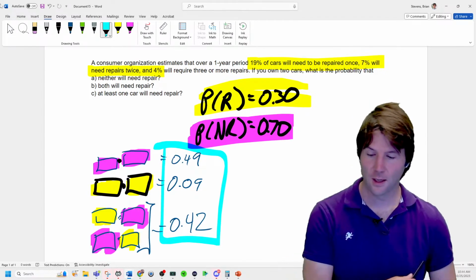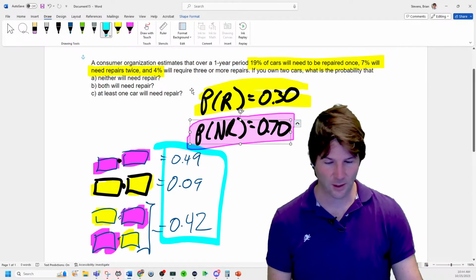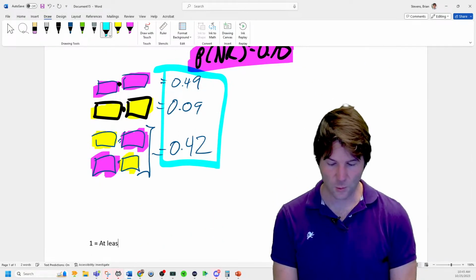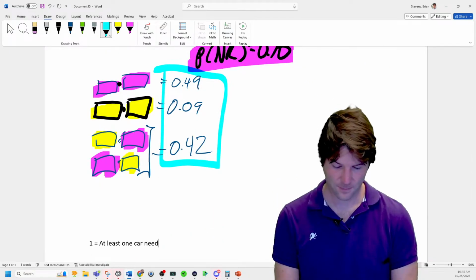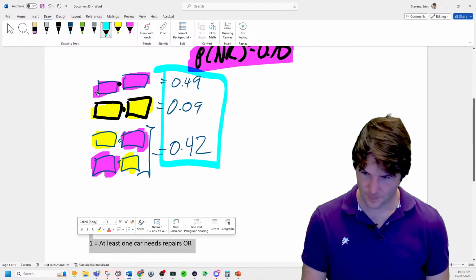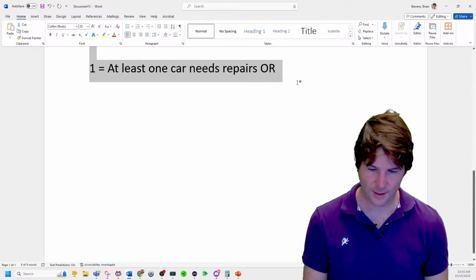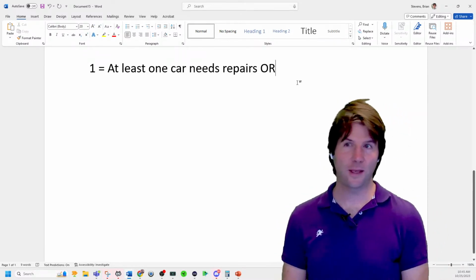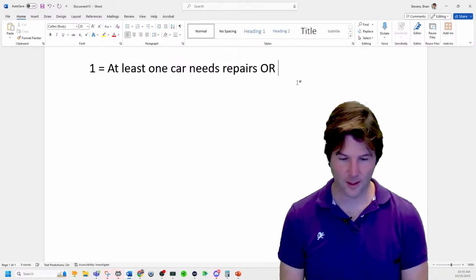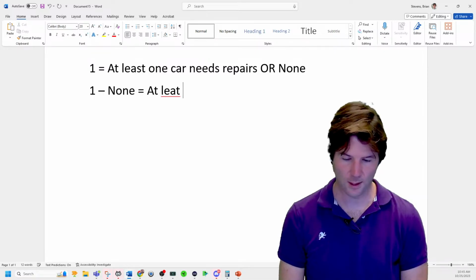But here's the thing. At least one car needing repairs, what is the other thing that could occur to finish this problem? It could be the case that at least one of your cars needs repairs, or none of them need repairs. So then we can use the same trick. 1 minus none equals at least 1.